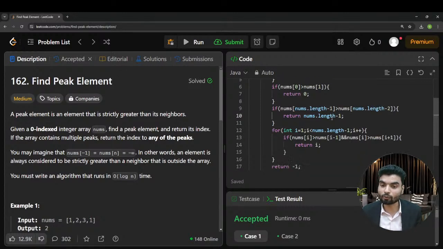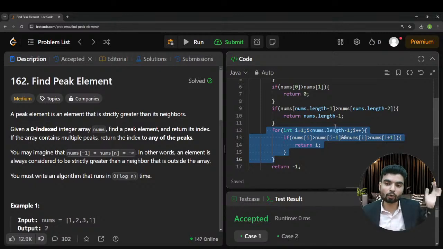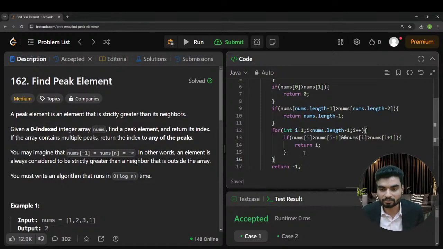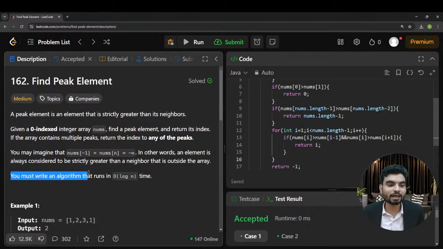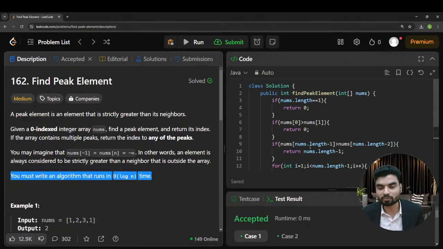Why? Because of the time complexity. In the worst case scenario, you have to iterate the whole array, and the length of the whole array will be n, which means the time complexity of this approach will be big O of n. And they have written, you must write an algorithm that runs in log n time complexity. That's why this brute force will not be an applicable solution. Then what will be the applicable solution?